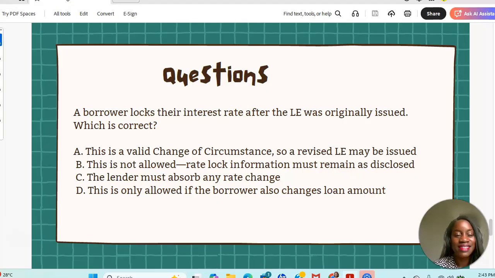Okay, the correct answer is A. This is a valid change of circumstance, so a revised LE may be issued. Remember we stated that if the rate is locked after the initial LE is disclosed, then that is considered to be a valid change of circumstance and a revised loan estimate is allowed.